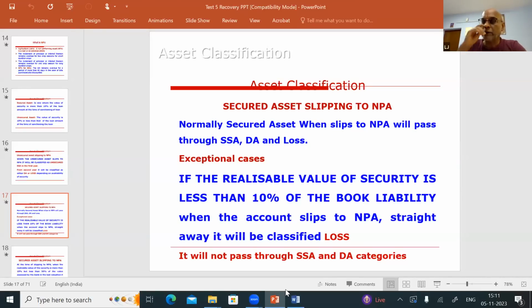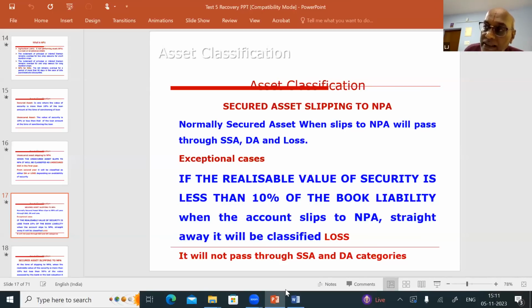Now, secured advance. Normally, what is a secured advance? You recollect. At the time of sanctioning the loan, the value of the security is more than 10% of the loan amount. When that account slips to NPA, on the date of becoming NPA, let us assume the value of the security is less than 10% of the book liability.